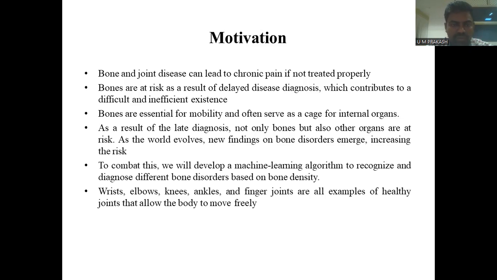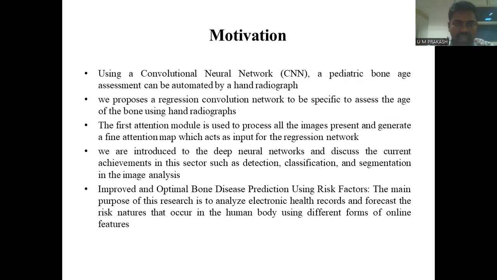Wrists, elbows, knees, ankles, and finger joints are all examples of healthy joints that allow the body to move freely. Using a convolutional neural network, bone age assessment can be automated from the hand radiograph. We propose a regression convolutional network to assess the age of the bone using hand radiographs. The first attention module is used to process all the images present and generate a fine attention map, which acts as input for the regression network.